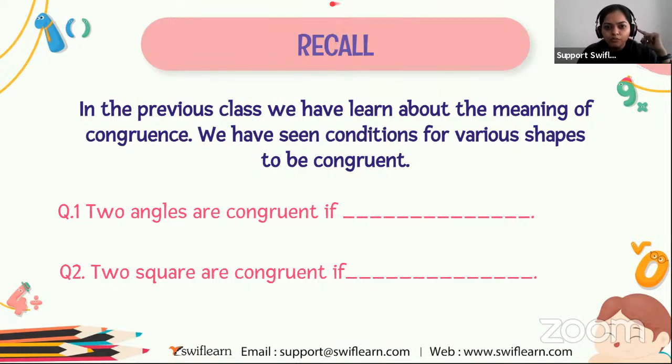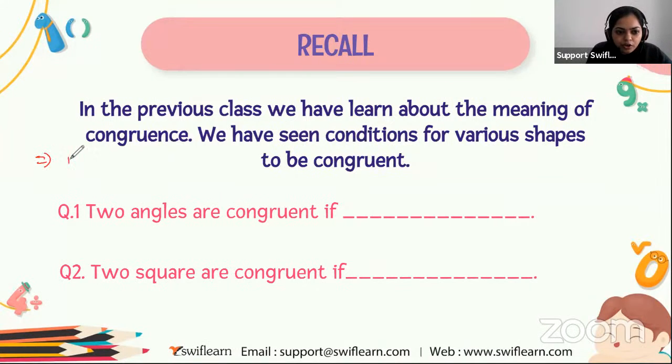Anyone wants to tell me what we discussed in the last session? What are the conditions for the congruence of a triangle or any shape? Let me just revise for you all.